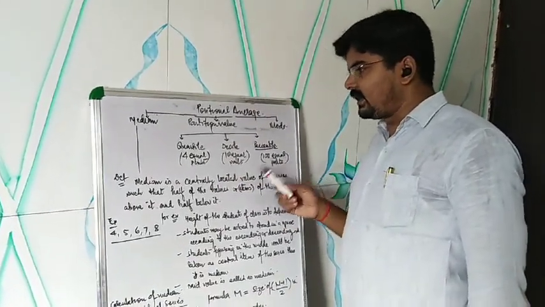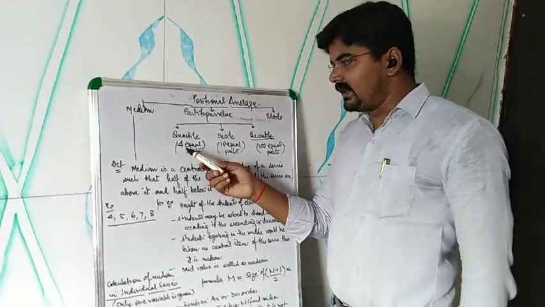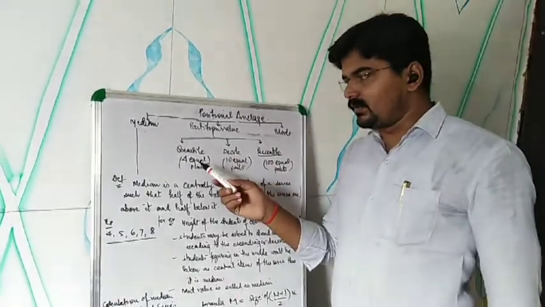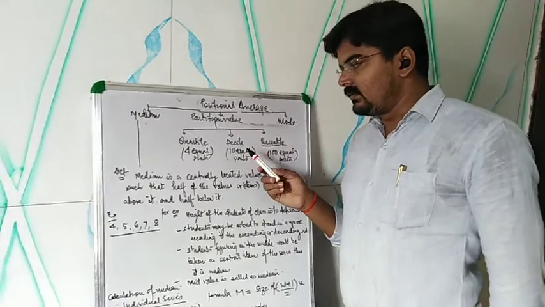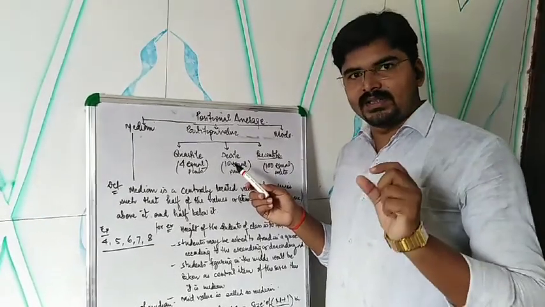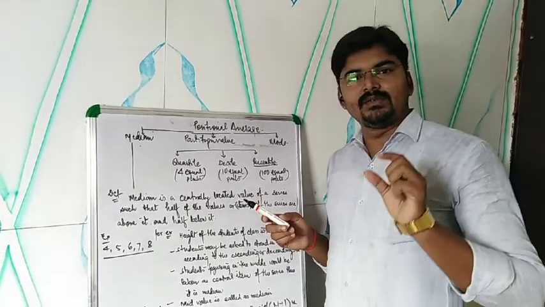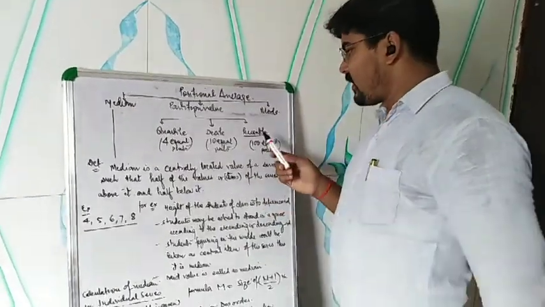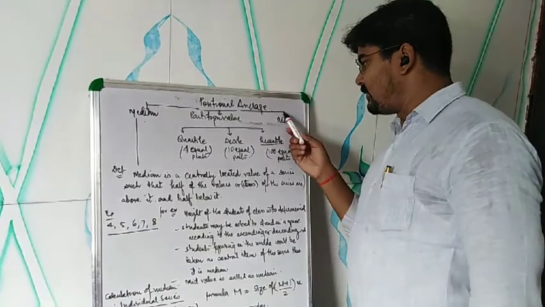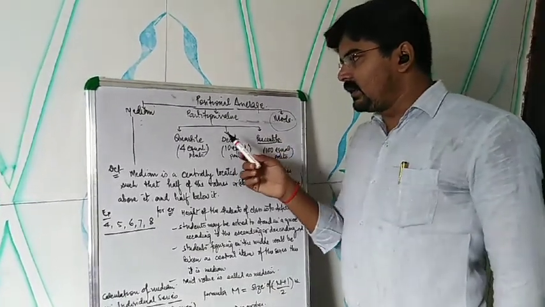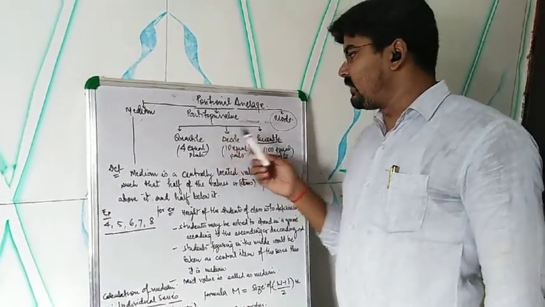and percentile. Quartile means it divides the whole series into 4 equal parts. Decile divides the whole series into 10 equal parts, while percentile divides the whole series into 100 equal parts. After that we have to deal with the mode. But later on we will discuss the partition value and the mode.